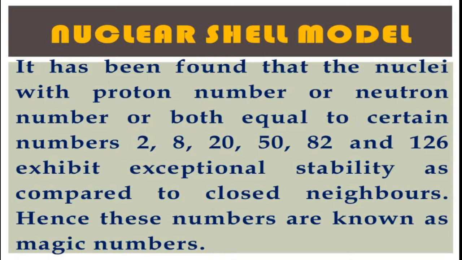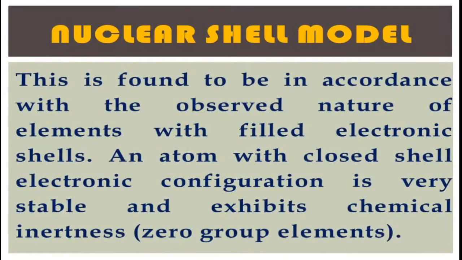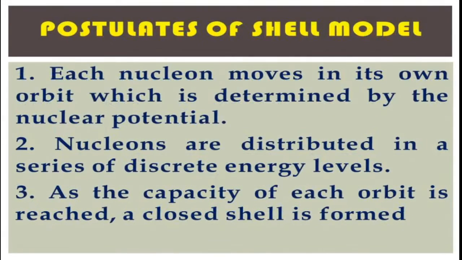Hence, these numbers are known as magic numbers. This is found to be in accordance with the observed nature of elements with filled electronic shells. An atom with a closed shell electronic configuration is very stable and exhibits chemical inertness, that is, zero group elements.